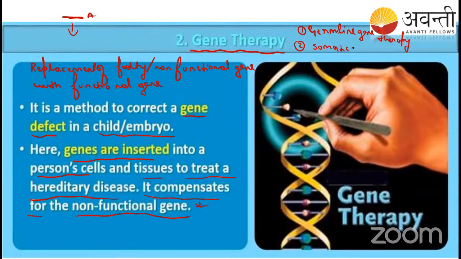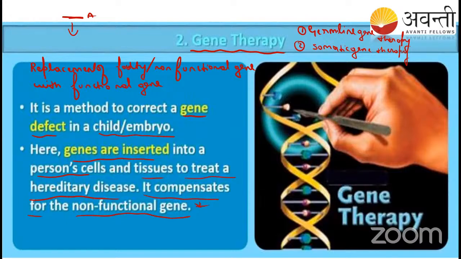Now in biotechnology, we are doing somatic gene therapy, but until now, germline gene therapy is not approved.